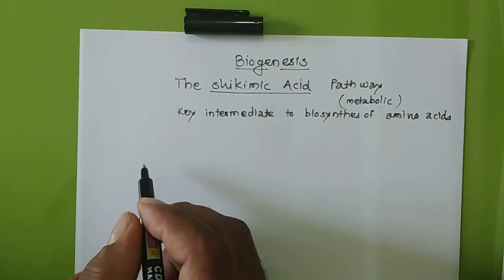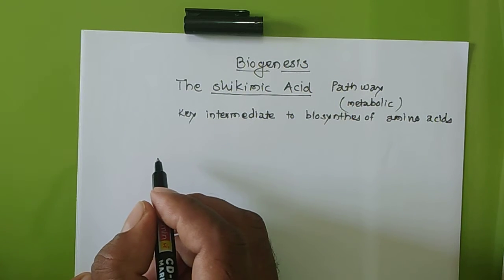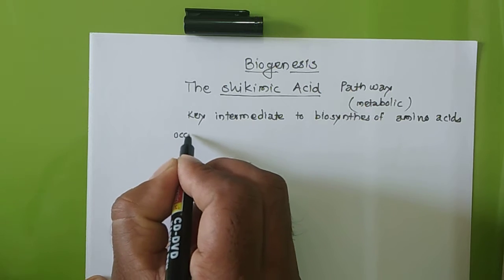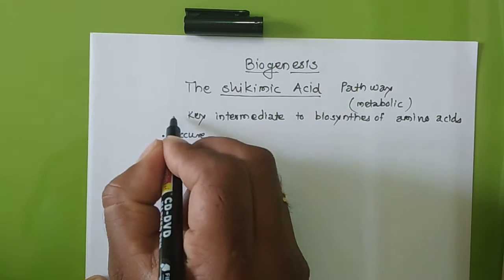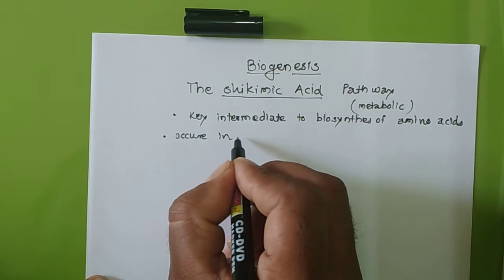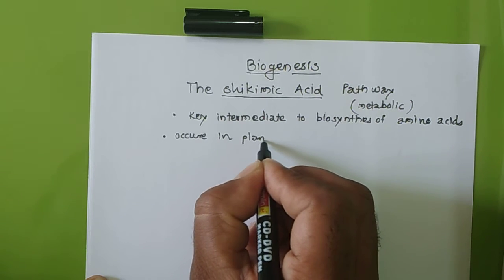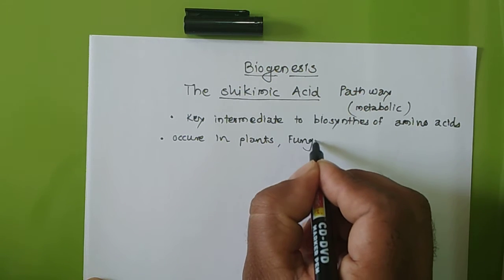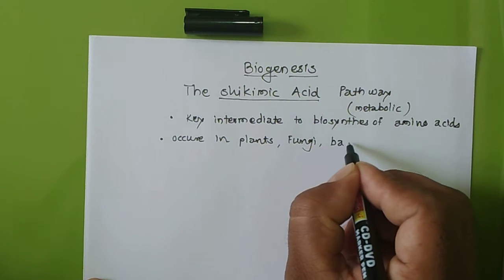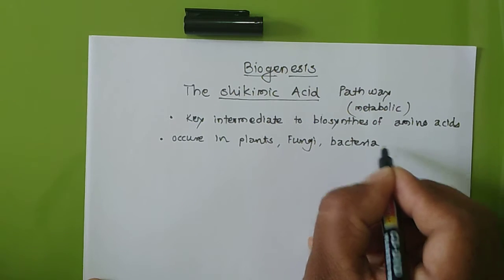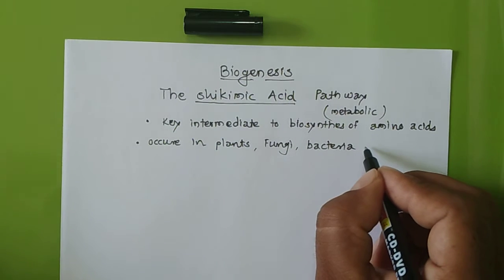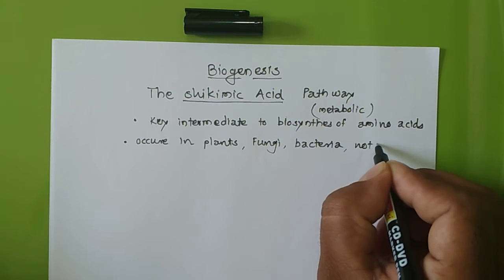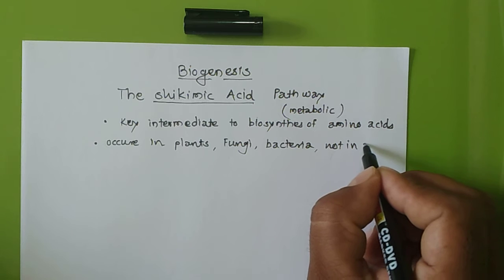Mainly this type of biosynthesis, or this shikimic acid pathway, occurs in plants, fungi, or bacteria, but surely not in animals.